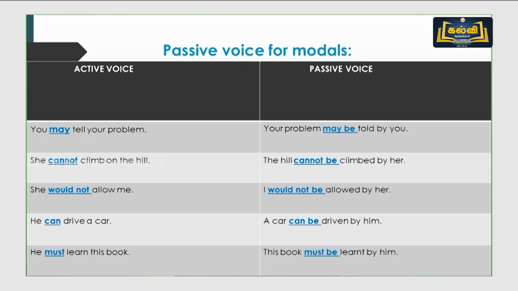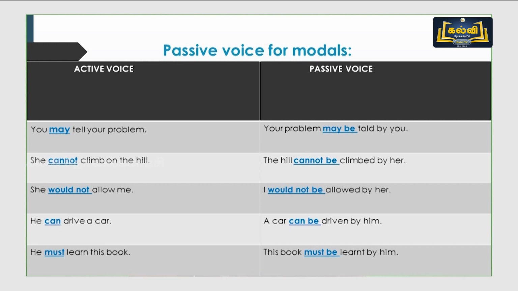Friends, here, as you're all going to collegiate education, you should also follow the pronunciation. When we say the word drive, when we use V3, it is driven.